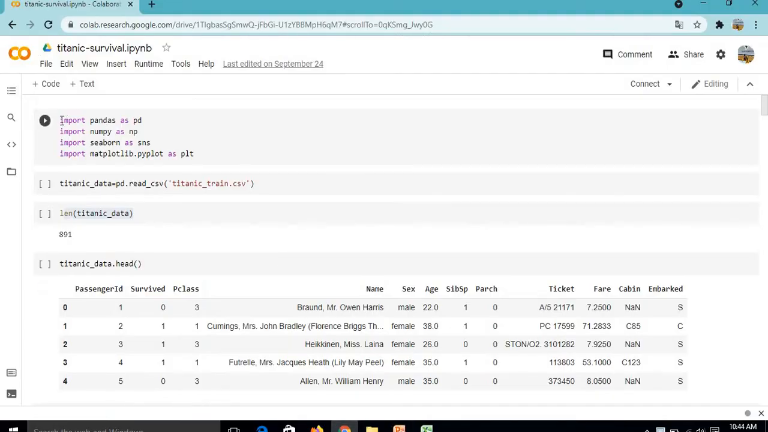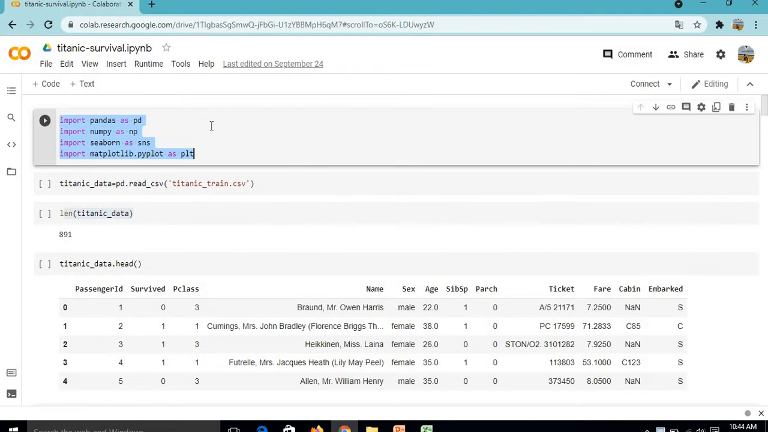Now first of all we will import the libraries like pandas, numpy, seaborn, matplotlib.pyplot. Pandas is used for data analysis, seaborn and matplotlib.pyplot are used for data visualization, and numpy is used for doing various mathematical operations.